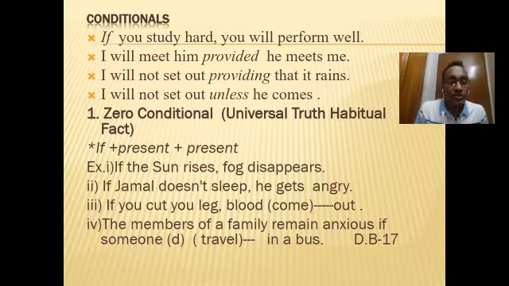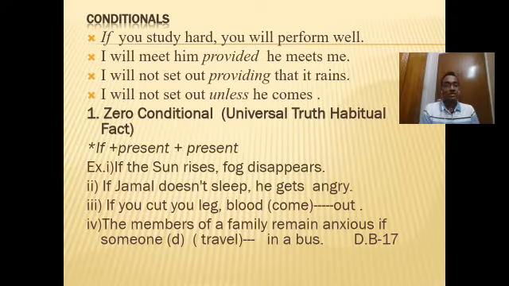Before going to the examples, let's know the structure of zero conditional. As you know, conditional sentences are actually complex sentences, and in a complex sentence we have two clauses. One is the principal clause, the other is the subordinate clause. So in these conditional sentences we will also have two clauses. One is the if clause, where the indicator of condition is the conjunction, and this is the subordinate clause.